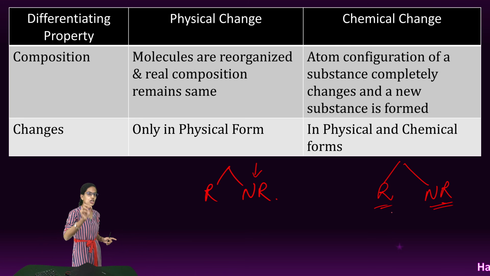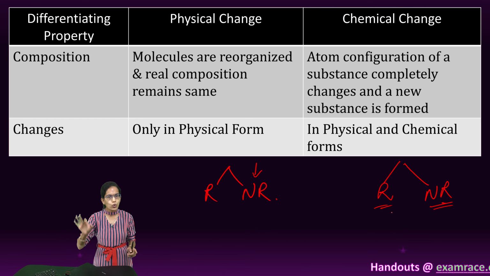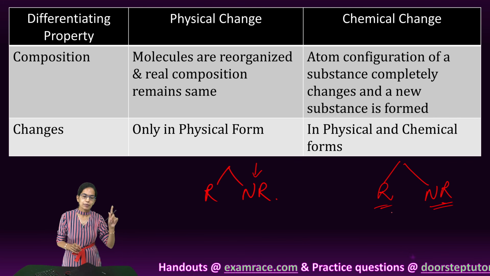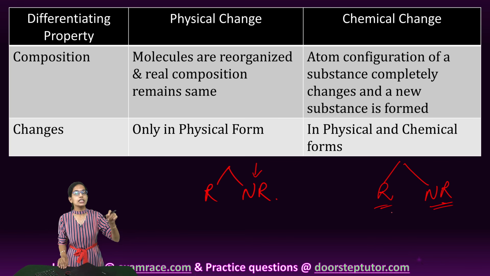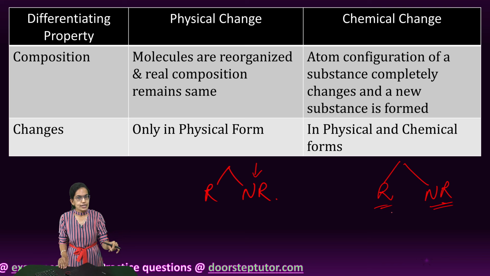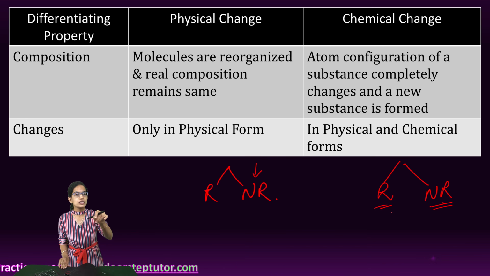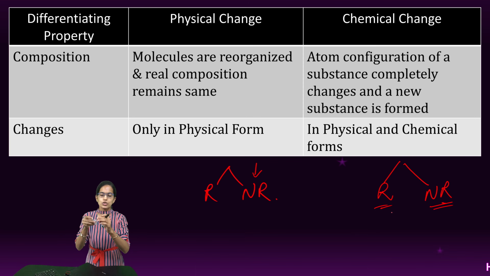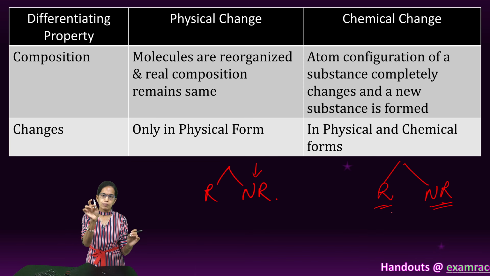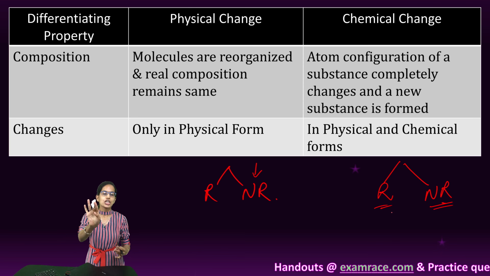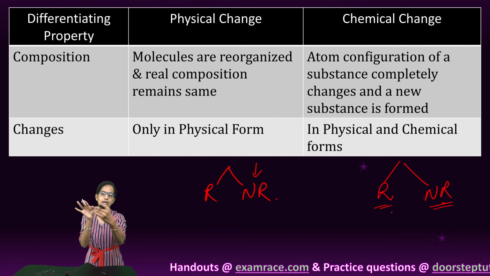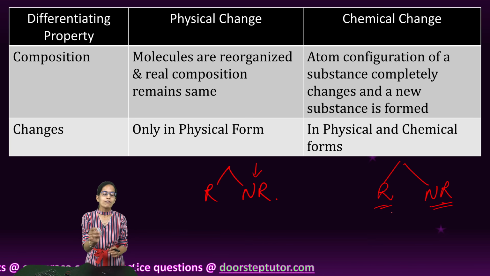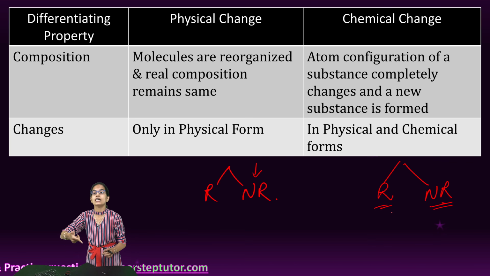So very important to note, both physical and chemical changes can be reversible and irreversible in nature, but in a physical change, there is a change in the physical form only. There can be a change in shape, size, color. However, in a chemical change, there is a change in the chemical form, but at the same time, there can be a change in the physical form also. For example, when I take this paper and I burn it, a little piece of it would be burnt. So this would create a change in the physical form of the paper. It was previously like this, now a little section which was burnt is gone, and therefore there is a change in the physical form as well.